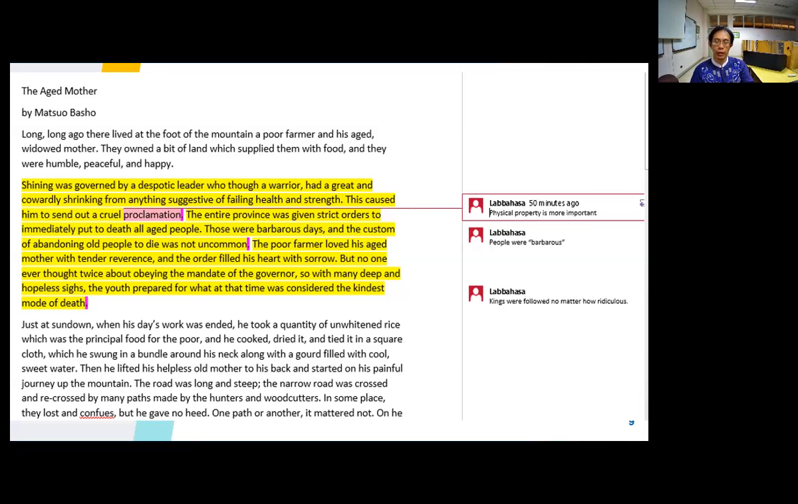I mentioned to you last week that after you find these quotes, you find this evidence, you document them, okay? Now, this is what you will do. You will document that in maybe a column like this. So the first sentence is, "Shining was governed by a despotic leader who, the warrior, had a great and cowardly shrinking from anything," and so on.